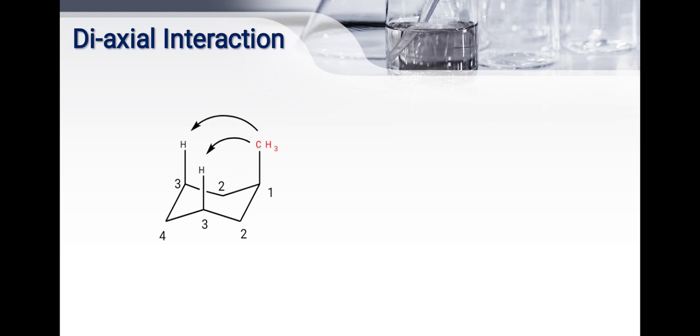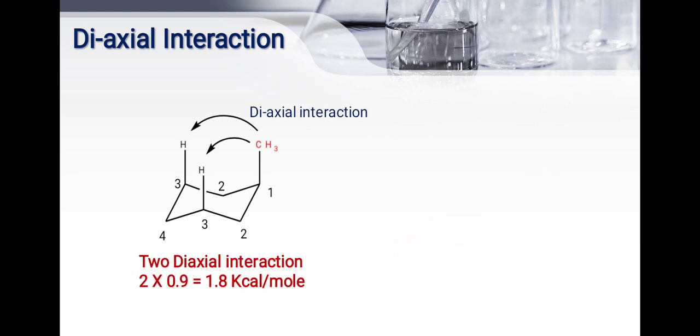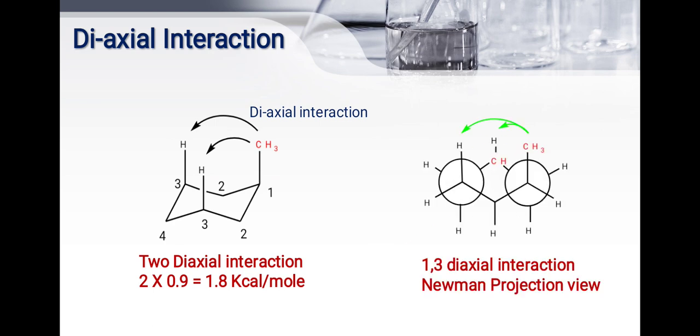Then see the diaxial interaction. When the methyl group is present on the first carbon, see the interactions here. At the third carbon two hydrogens are present, so two interactions are taking place. That interaction is called a diaxial interaction. When you consider one diaxial interaction, the energy is 0.9 kilocalorie per mole. Here two diaxial interactions are present, so 2 into 0.9, which is equal to 1.8 kilocalorie per mole, is